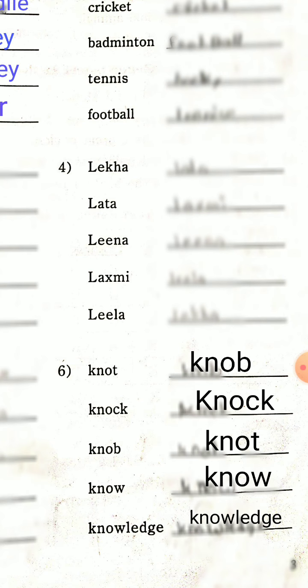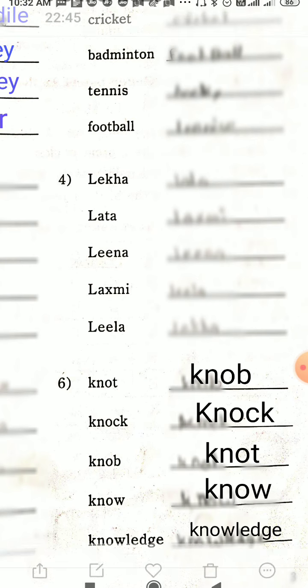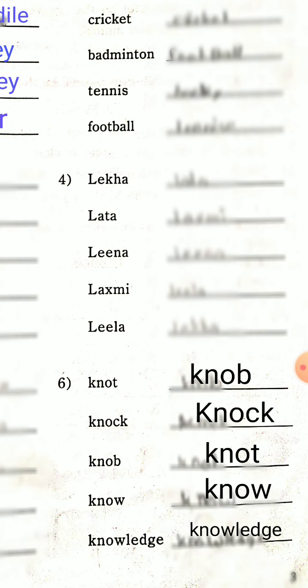Then for the second word, after B comes C. Which one? The second word, K, N, O, C, K. Knock. That is why we have taken that word as second in alphabetical order. Then third, after C comes T. So K, N, O, T, not, is used as the third word.